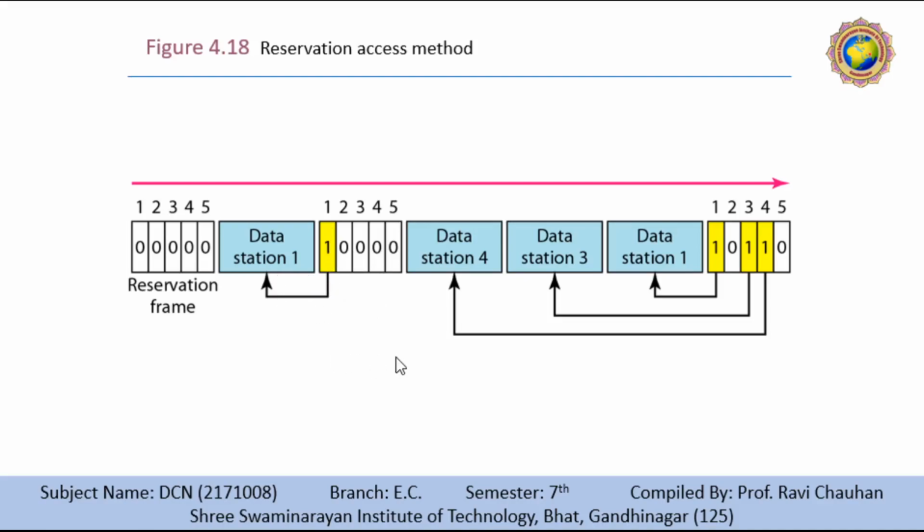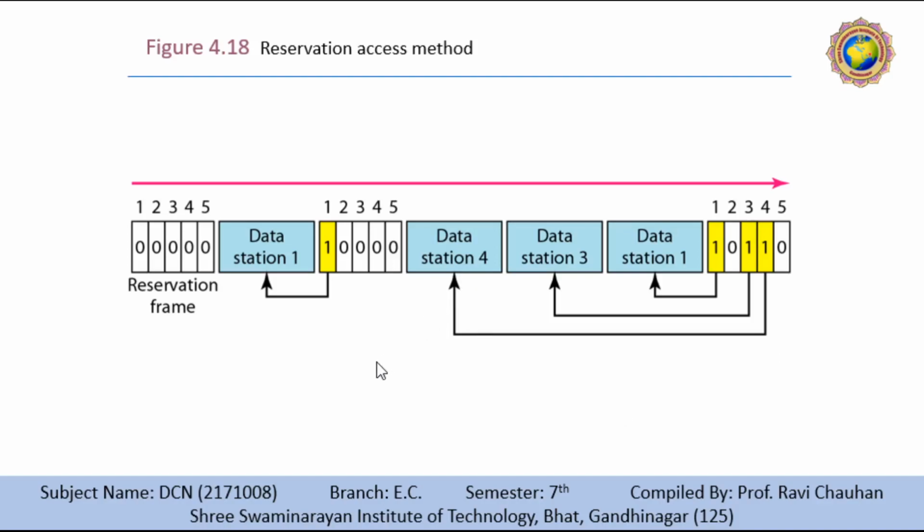If there are n stations in the system, there are exactly n reservation mini slots in the reservation frame. Each mini slot belongs to a station. When a station needs to send a data frame, it makes a reservation in its own mini slot. As you can see, in the highlighted area, slot 1 is for station 1, slot 3 for station 3, and slot 4 for station 4.